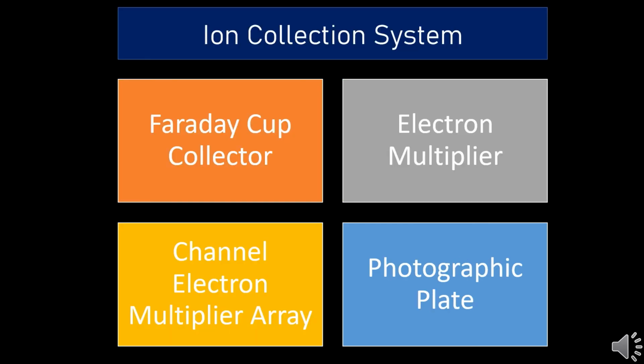After mass analysis, ions are collected. Among all the ion collection systems, the electron multiplier is the most commonly used. Mostly, electrodes are coated with a metal oxide layer which can produce secondary electrons. From the secondary electrons, one can determine the amount of ions produced from the sample. The Faraday cup collector can detect as low as 10 to the power minus 15 ampere. Among all these ion collection systems, the photographic plate has the highest sensitivity to check the ions.